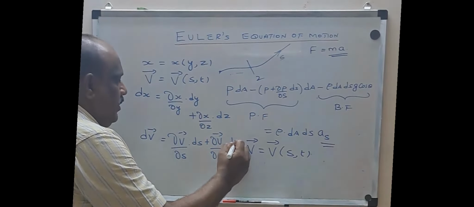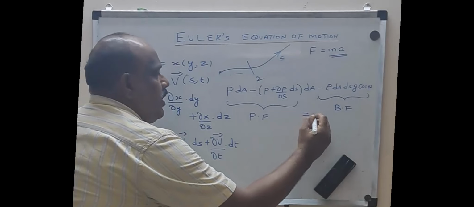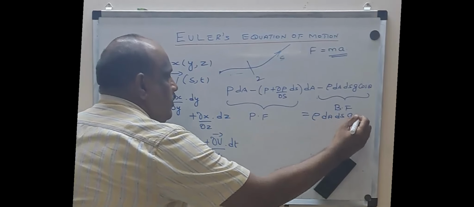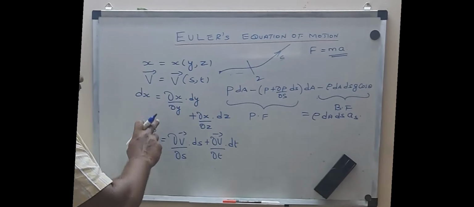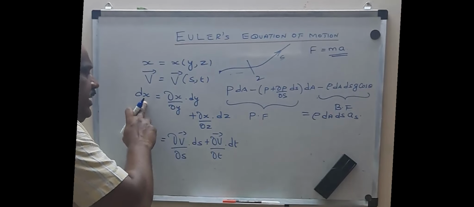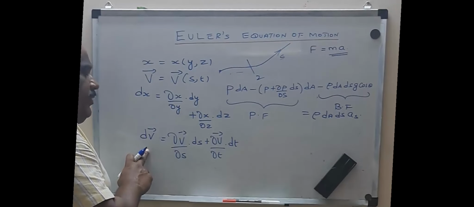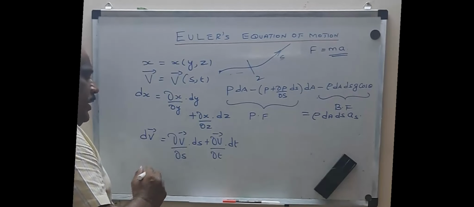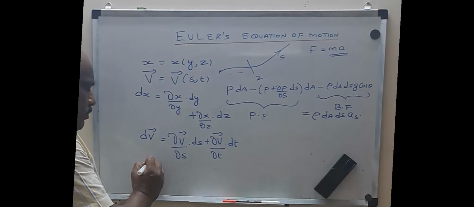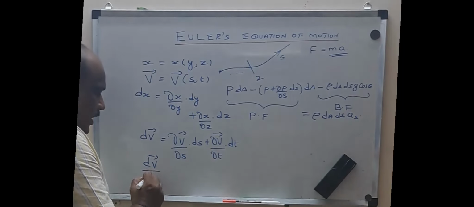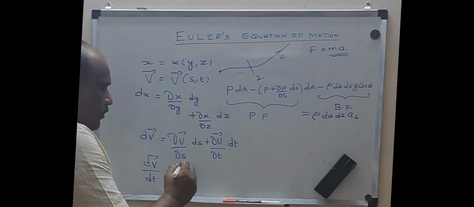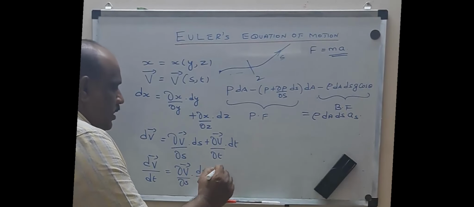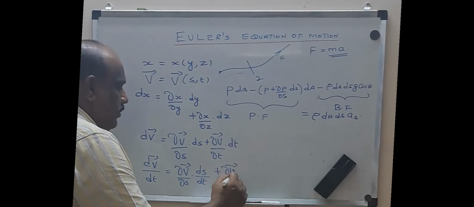I am just comparing this one, writing how I have written for dx, I have written for dv also. So dv will be equal to dou v by dou s into ds plus dou v by dou t into dt. Divide all the terms by dt. So it will become dv by dt is equal to dou v by dou s into ds by dt plus dou v by dou t.